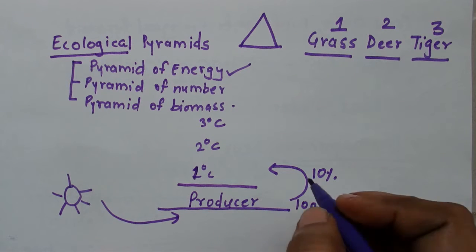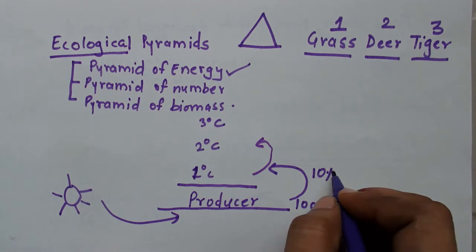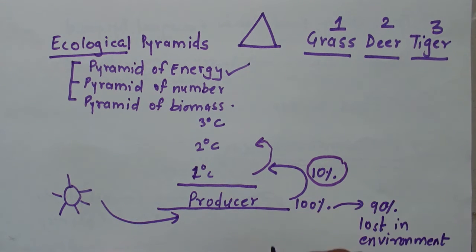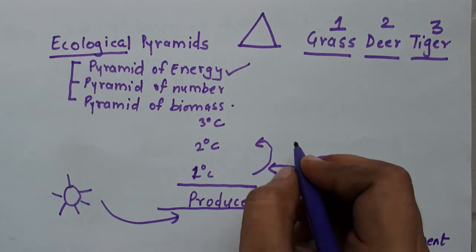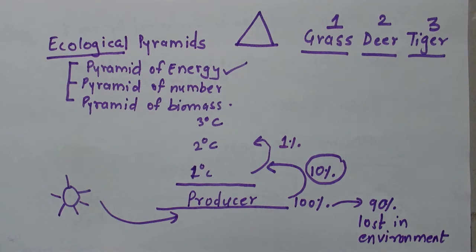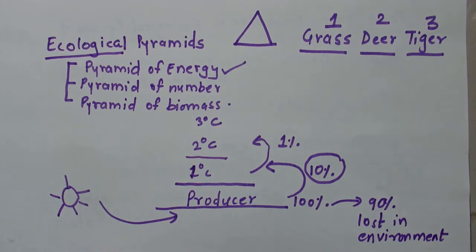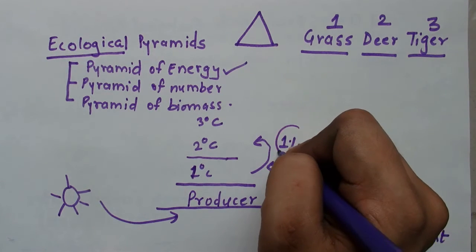So level of energy is now less here. From primary consumer to secondary consumer, 10% of this 10% will get transferred. So only 1% of energy will get transferred to the second trophic level. So energy level is dropping at each trophic level.